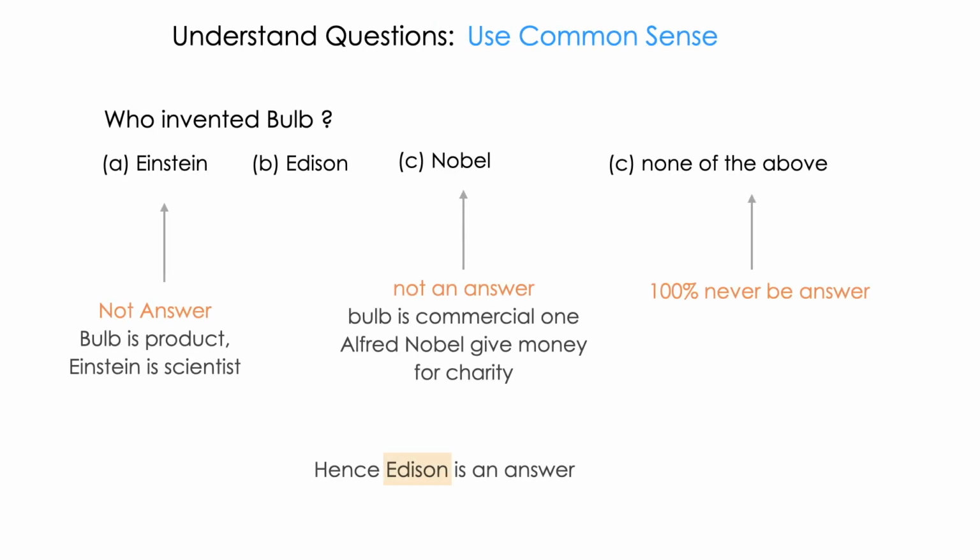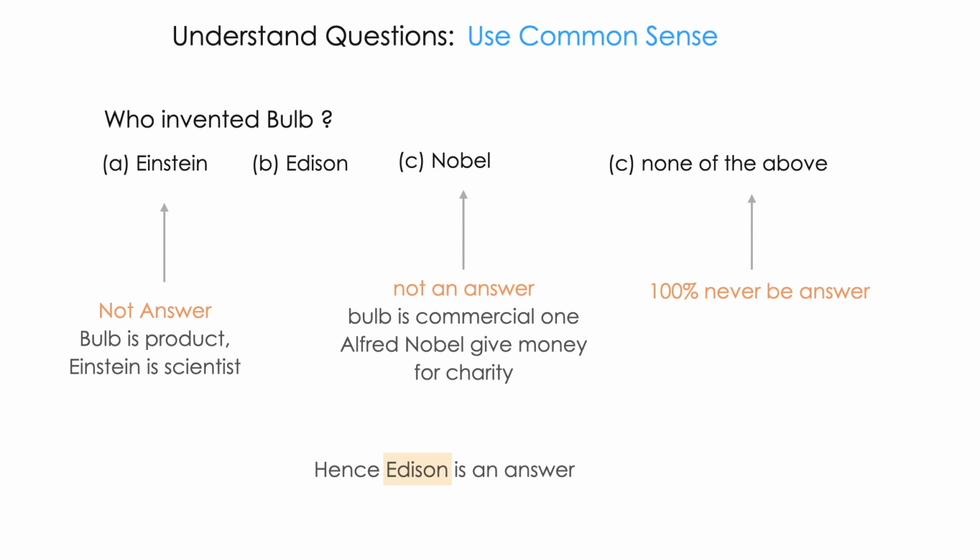Then I encourage you to use common sense. What is common sense? Like accumulated knowledge. You have been studying something for the last 25 years, so you should have learned unconsciously. That is called common sense. Here the question: who invented the bulb? Suppose we don't know the answer, we are going by the choices. First let's eliminate none of the above because it will never be the answer. Then we think about other choices.